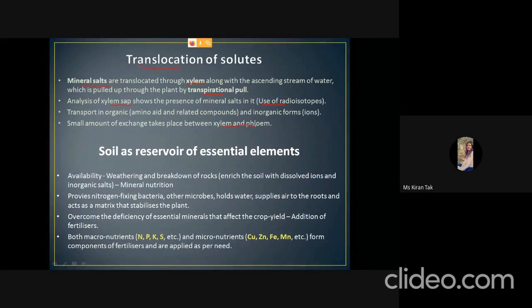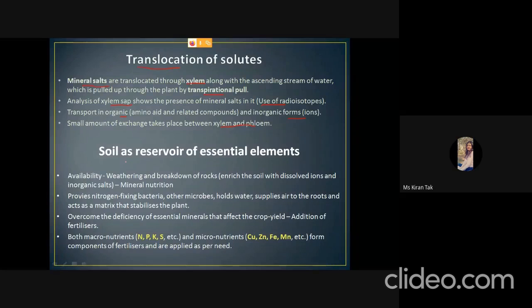So some ions are transferred from xylem to phloem, and then they are transported to the other parts of the plant. The mineral salts can be transported in organic form or inorganic form. In organic form, they can be transported as amino acids and related compounds, and in inorganic form, they can be transported as ions.